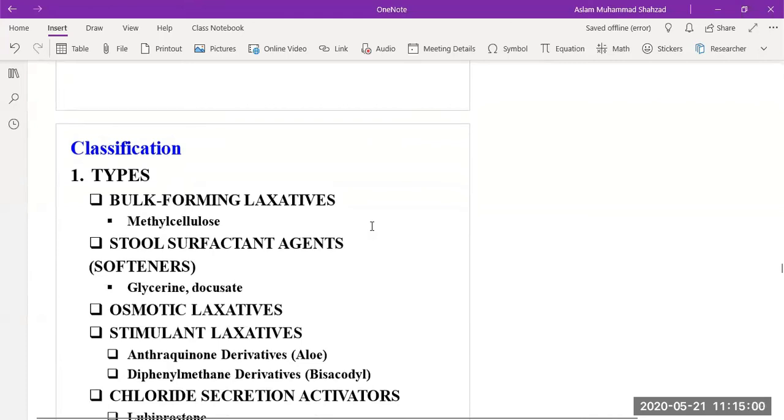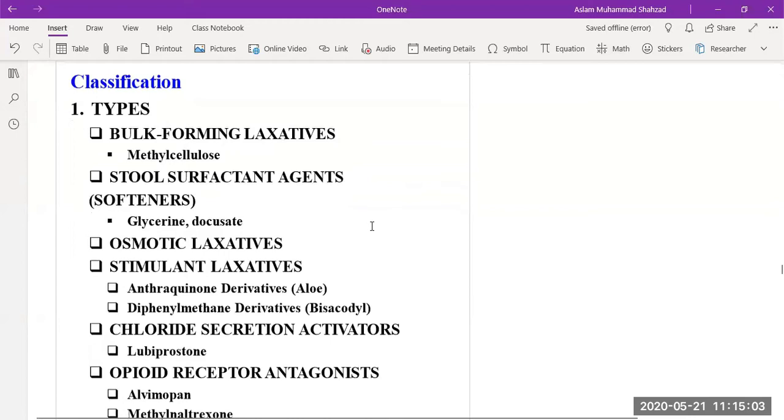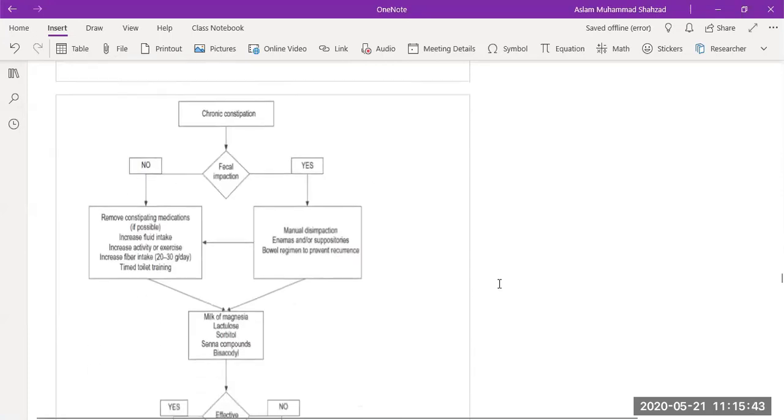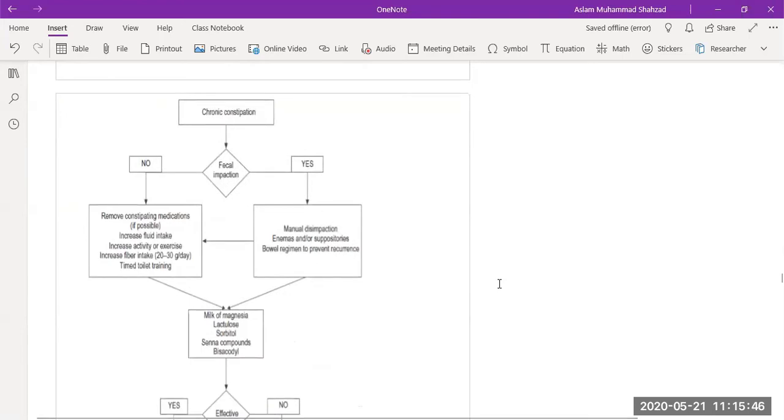If we classify laxatives, they could be classified into the following types: bulk forming laxatives, for example, methyl cellulose; stool surfactants such as glycerine; and then we have osmotic laxatives; then stimulant laxatives such as aloe and bisacodyl; then chloride secretion activators, for example, lubiprostone; then opioid receptor antagonists such as alvimopan or methyl naltrexone.